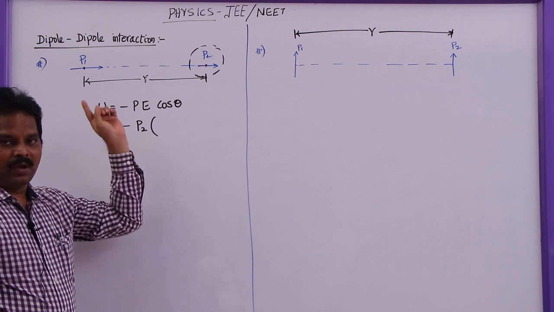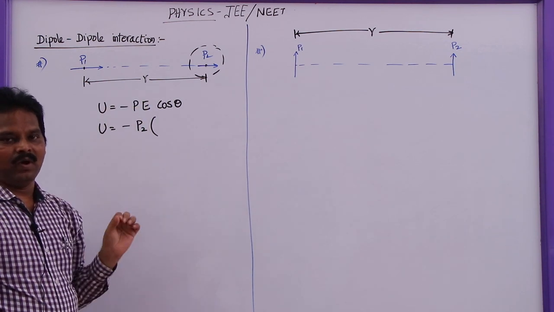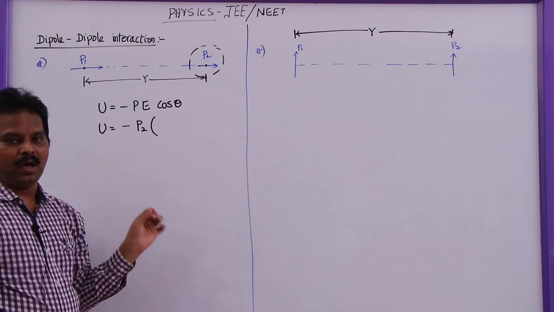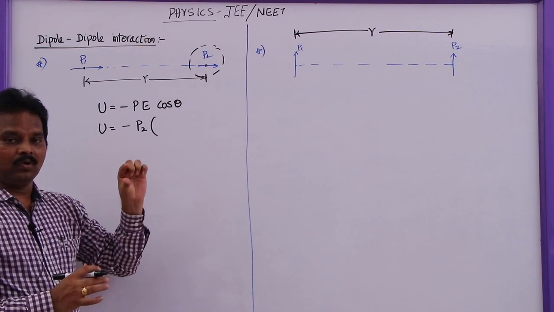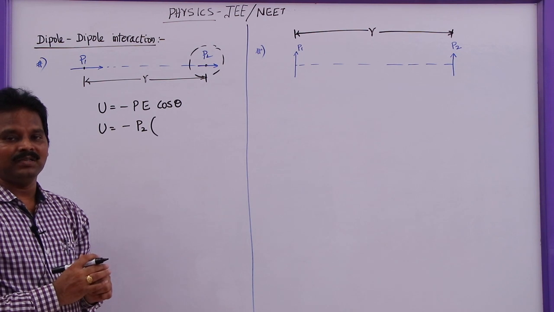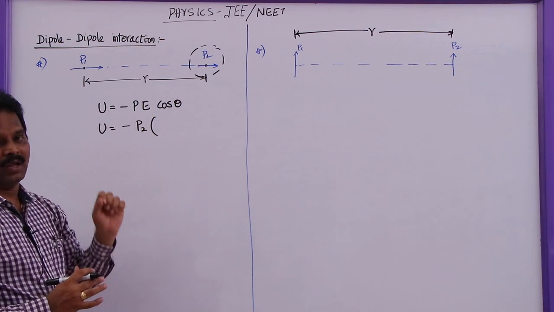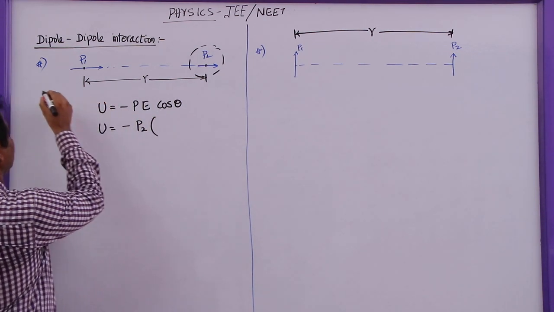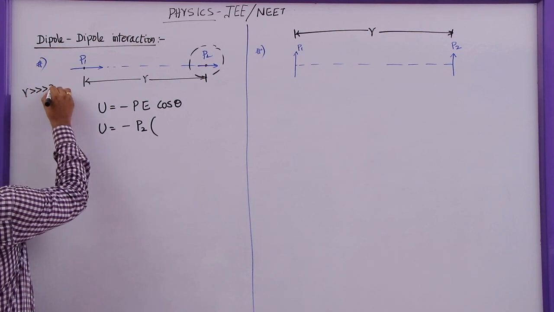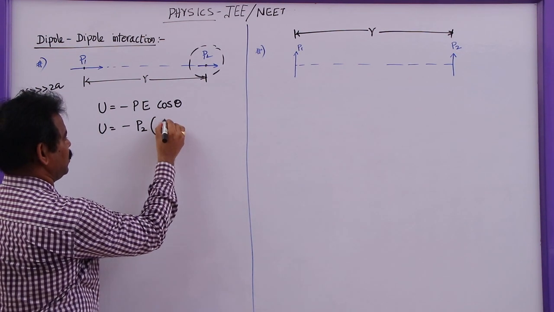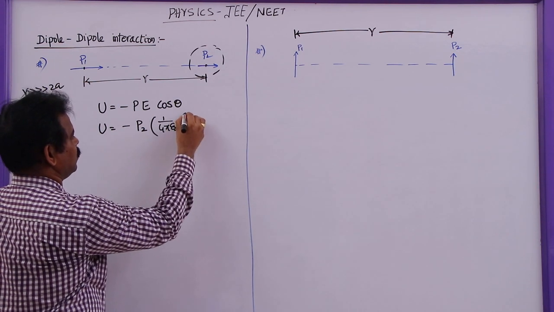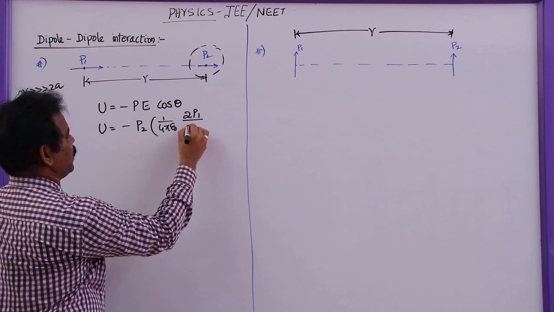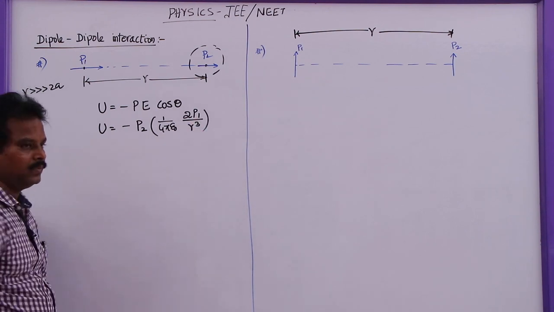The electric field due to a dipole on an axial line is given by 1 by 4 pi epsilon naught 2p by r cube. In this derivation, we are taking short dipoles or ideal dipoles whose size is very negligible when compared to the distance r. That means r is much larger than 2a. So here E will be 1 by 4 pi epsilon naught 2p1 by r cube.